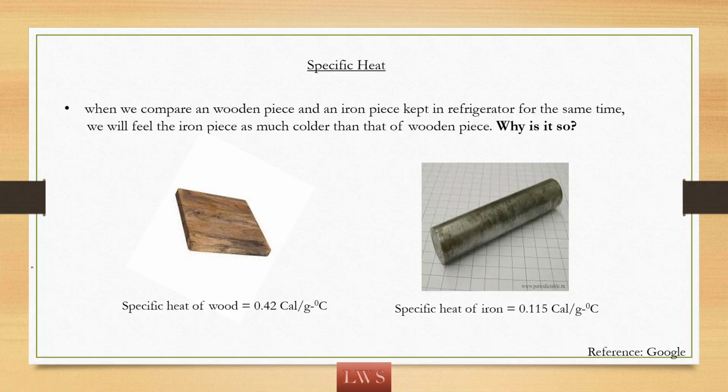So now you will get clarity on why iron feels colder than wood. Here the specific heat of wood is 0.42 calorie per gram degree Celsius, whereas for iron it is 0.115 calorie per gram degree Celsius. You can observe that the specific heat of iron is less.